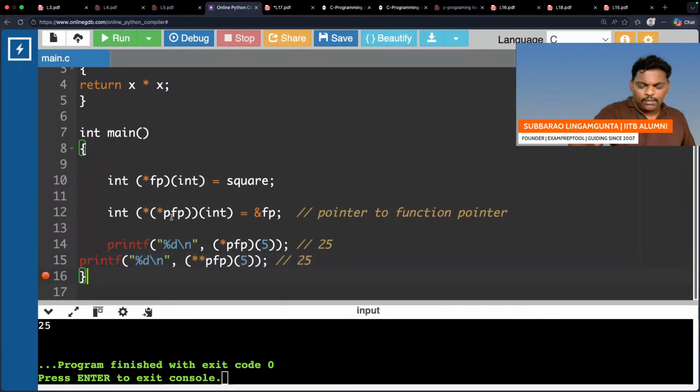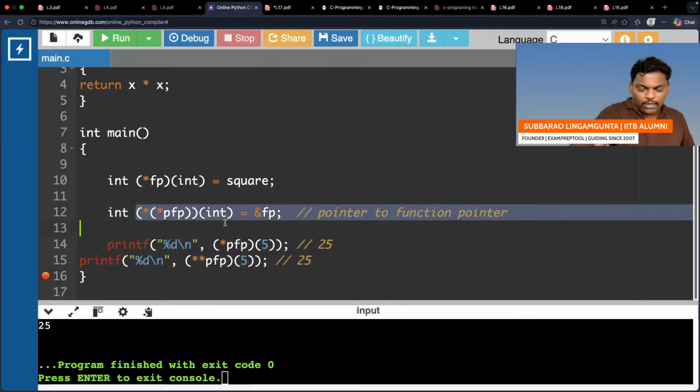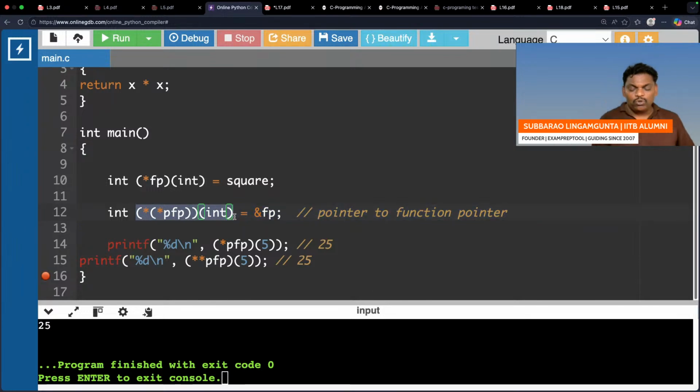See, PFP is a pointer. Pointer to a function. Remember, only if you observe clearly and read properly. A small mistake will also be misleading. So actually, two brackets are there from outside, left bracket and right bracket. In the left bracket, inner bracket first.